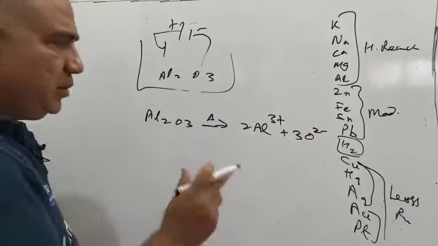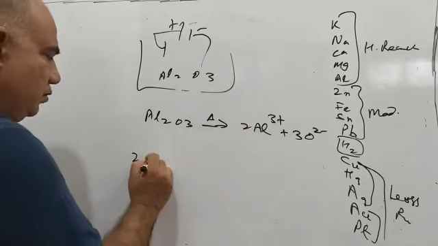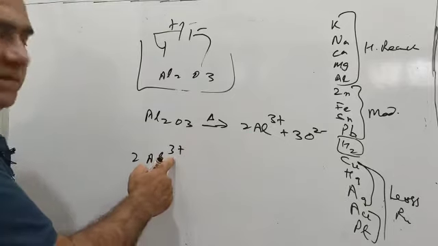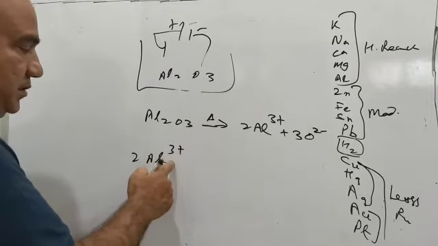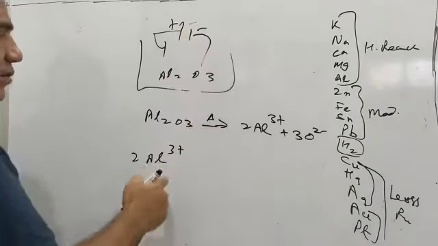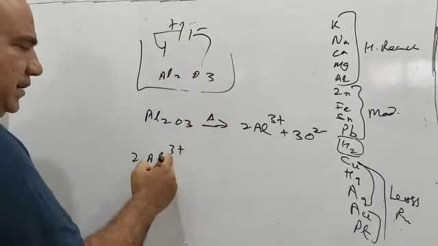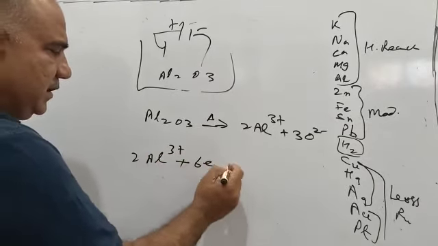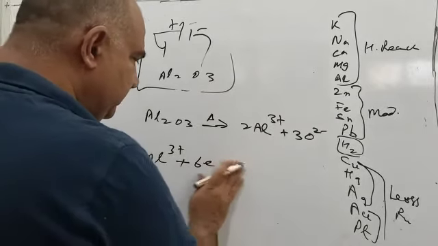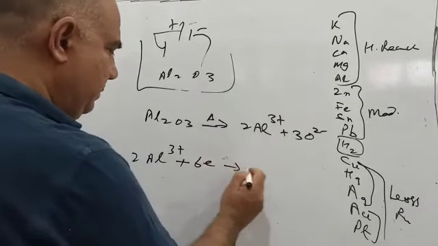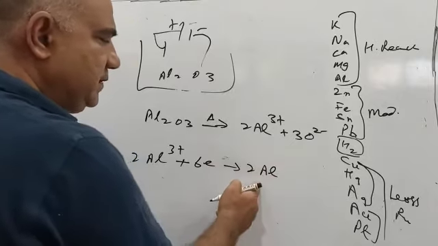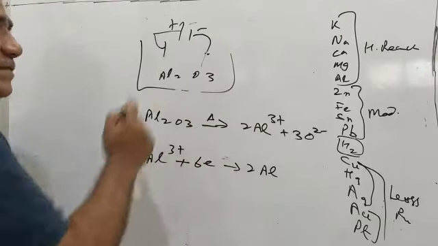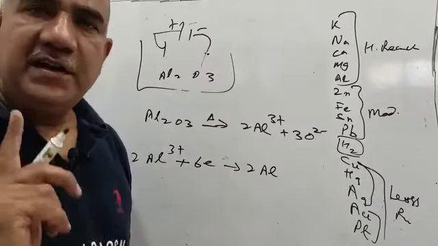Now rather than doing much of the balancing act, 2Al3+ is deficient by 6 electrons. It is a positive ion, so it will be attracted to the negative electrode. Since 6 electrons are deficient, it will gain 6 electrons and become 2 aluminum. Now this has become aluminum metal, the atoms of metal will stick here, and again we have seen that metal will be obtained at the cathode.